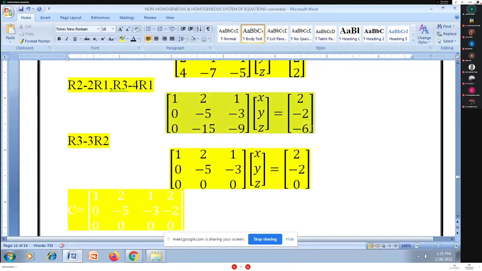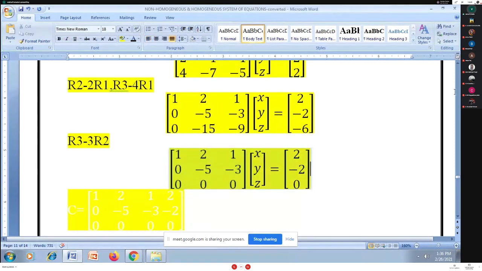Similarly, I apply the same row transformation on the right-hand side column matrix. I get minus 6 plus 6, so the bottom row is 0 there also. Now this matrix A is in echelon form.